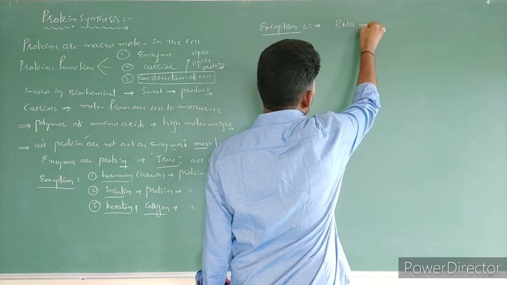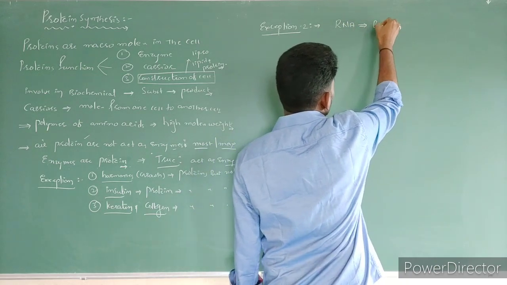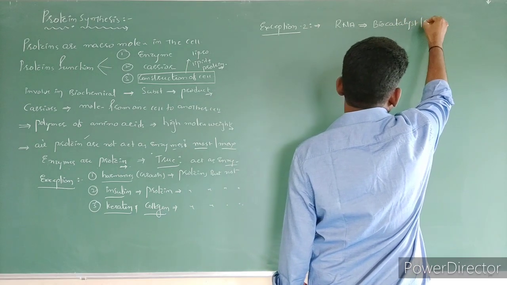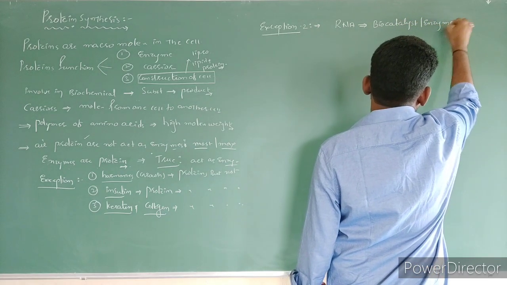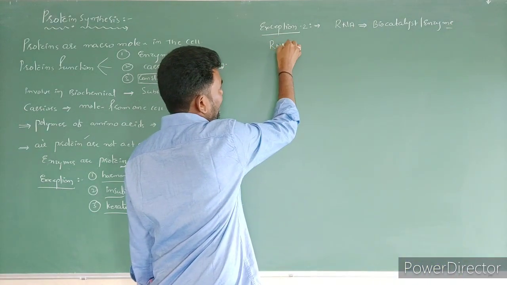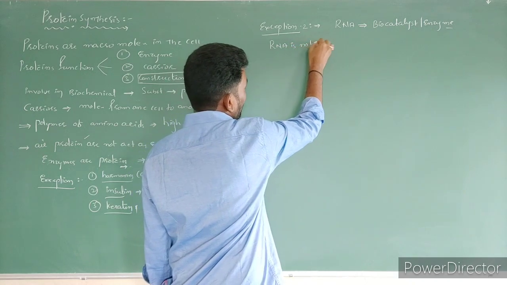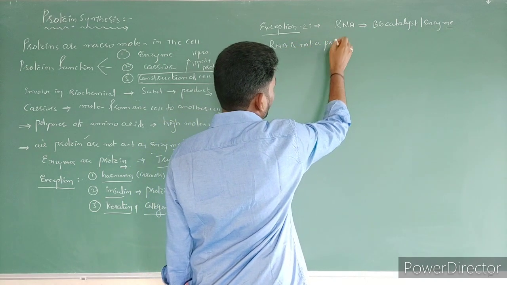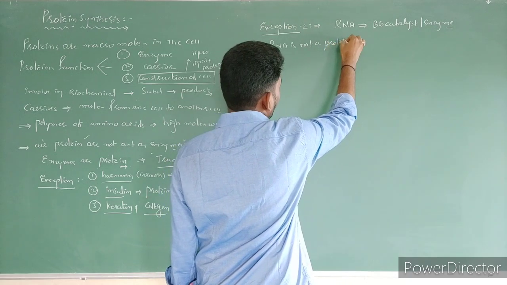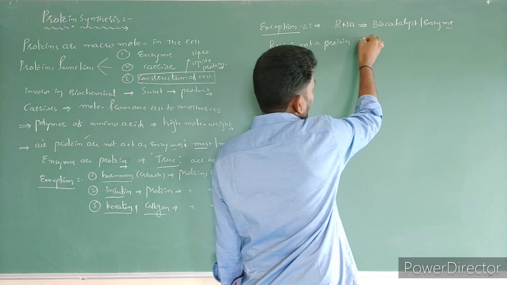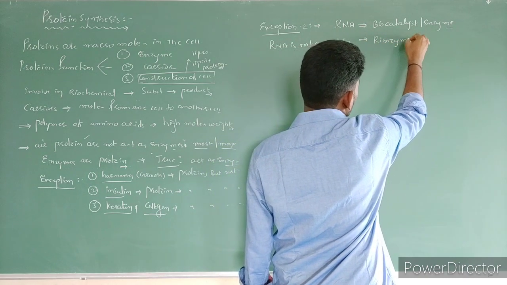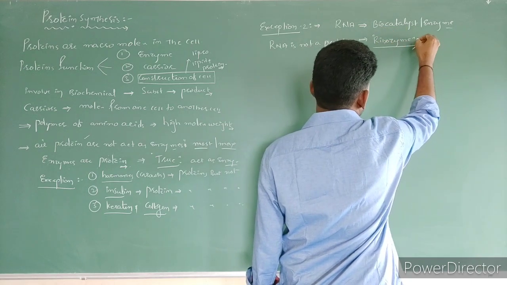RNA acts as a biocatalyst, nothing but an enzyme, but RNA is not a protein. So this RNA enzyme we can call a ribozyme. This is one exception.